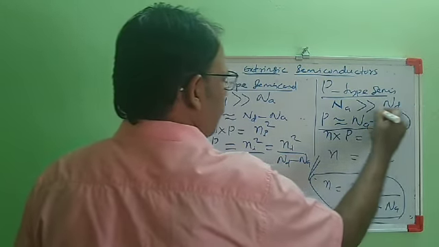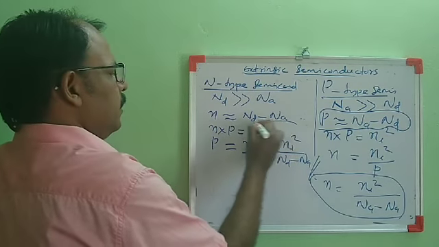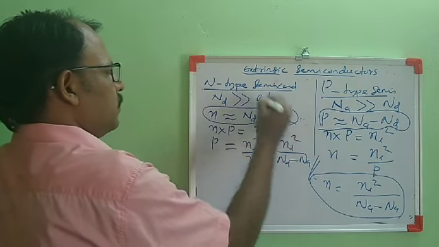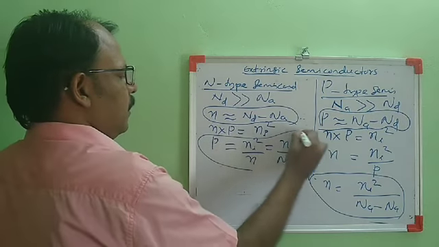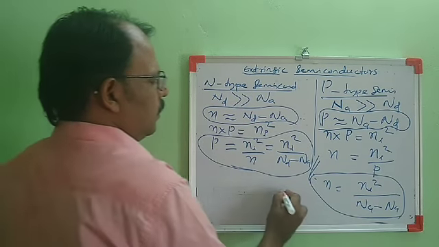This is the number density of holes in p-type. This one is the number density of electrons in n-type. This is the number density of holes in n-type.